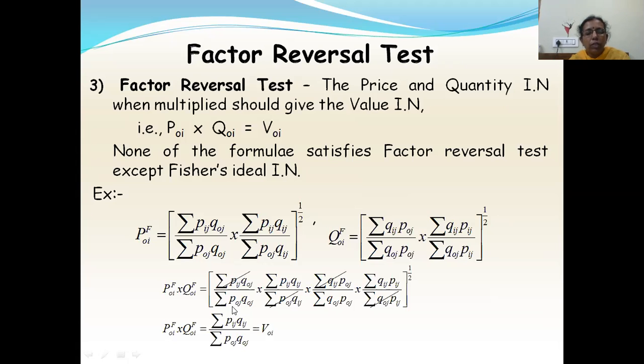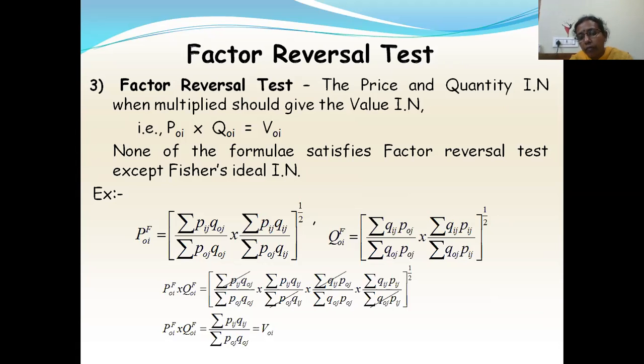Similarly here also, summation P0j Q0j, summation Q0j P0j. This will be summation P0j Q0j whole square. So you'll get only summation Pij Qij by summation P0j Q0j, which is nothing but V0i, the value index number. So for Fisher's, P0i into Q0i is equal to V0i. Hence Fisher's index number satisfies the factor reversal test.